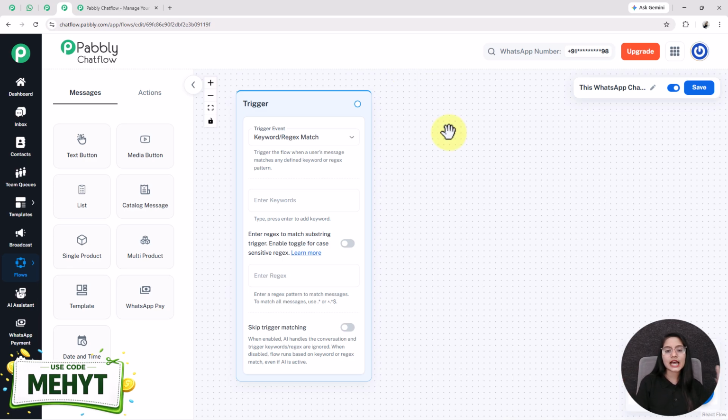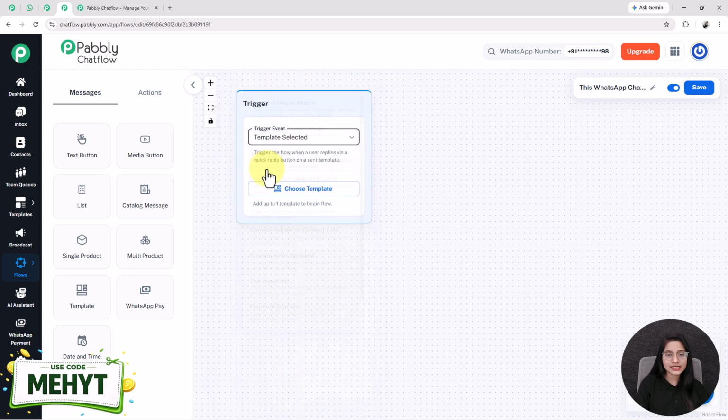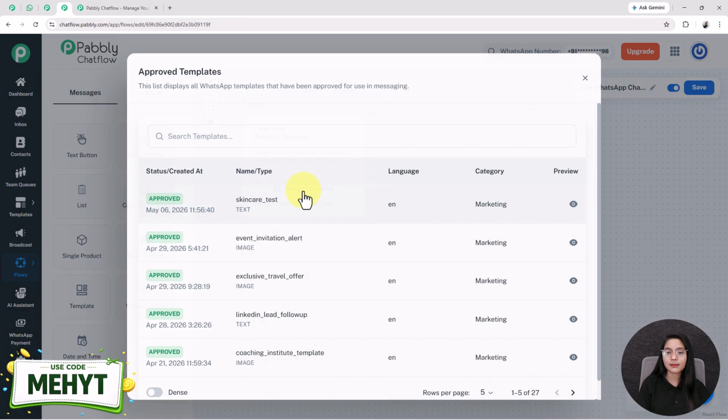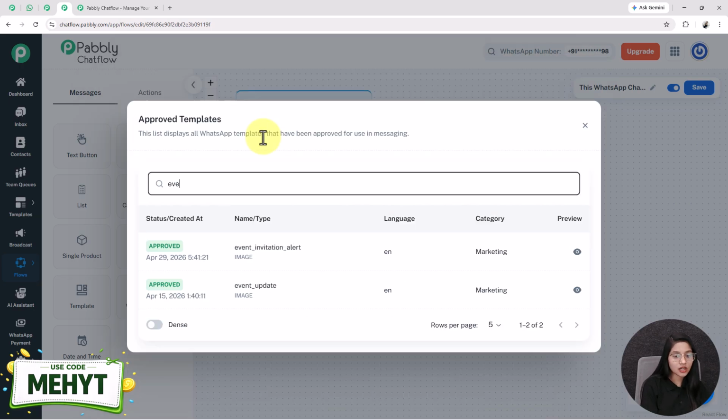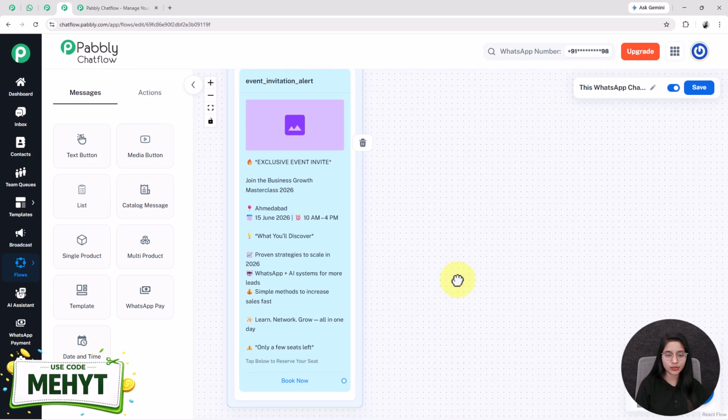Now let's get started. At first, you have to select the trigger event. When you click on it, it will provide you multiple types of trigger events. You can select any one of them. Here I am selecting my trigger event as template selected. After that, I am clicking on this choose template button and searching for the event invitation template in this search bar. See, this is the event invitation template that I have already created before.